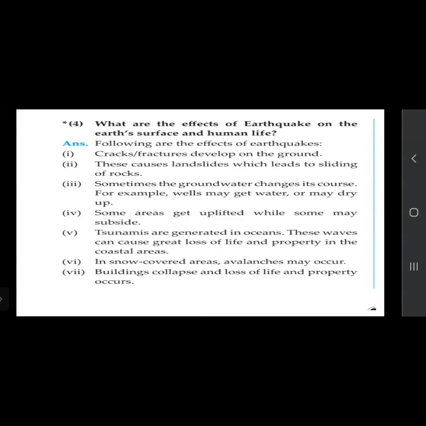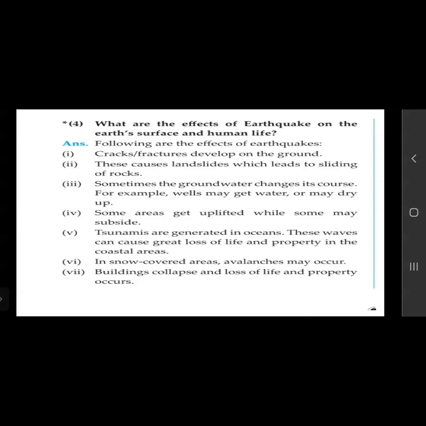Sometimes the groundwater changes its course. Because of an earthquake, the groundwater changes its direction of flow. For example, wells with little or no water may get water, but wells which had water can also dry up because of the earthquake. Some areas get uplifted while some may subside. This also takes place when an earthquake occurs: some part of the earth's crust is uplifted, and some part can subside.